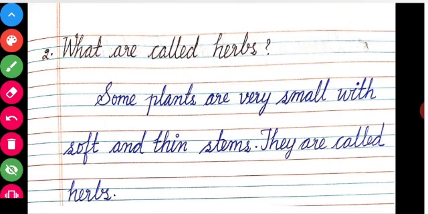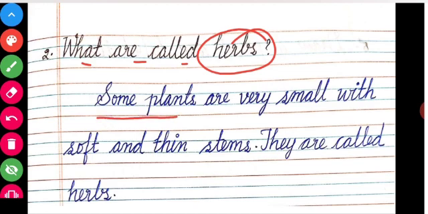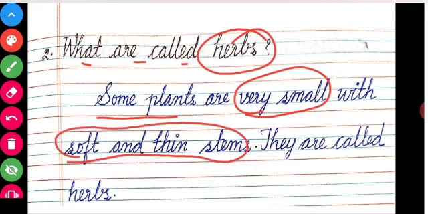Second question, what are called herbs? Some plants are very small with soft and thin stems. They are called herbs.